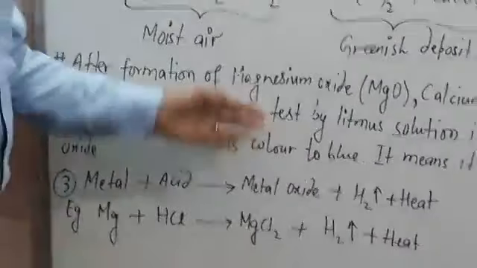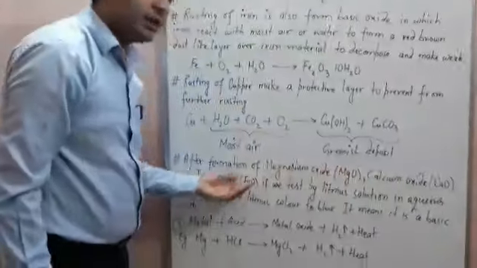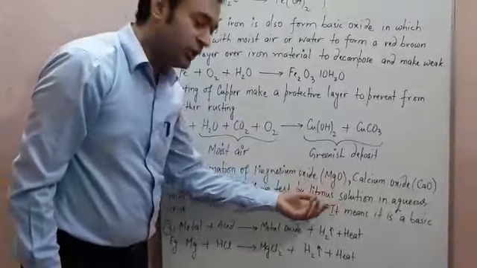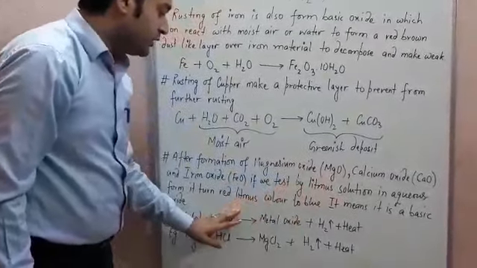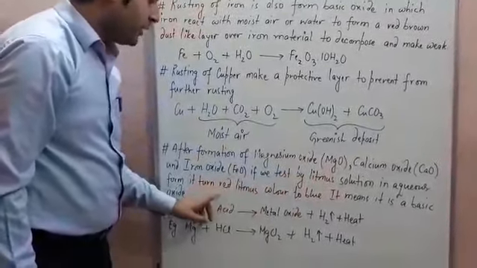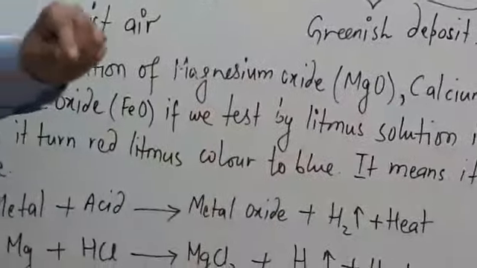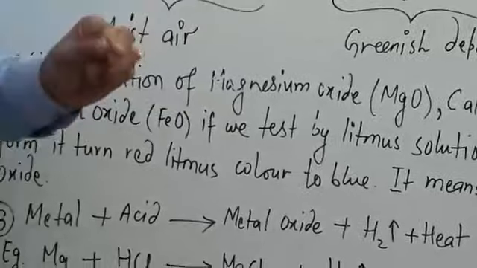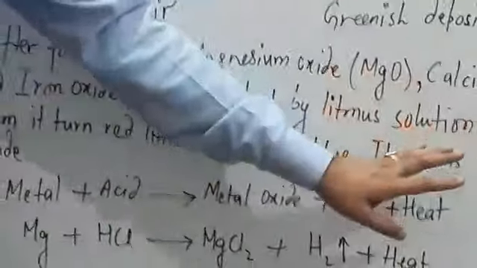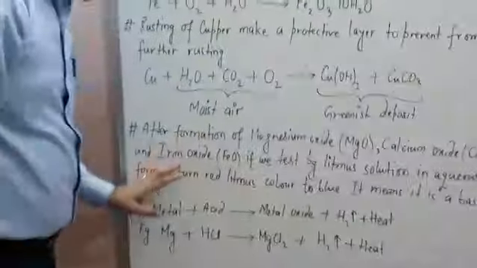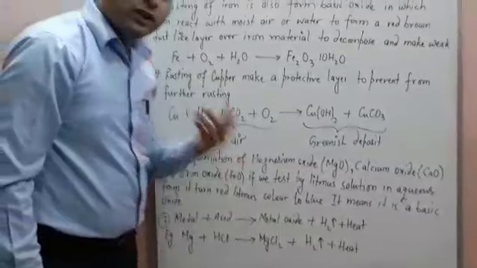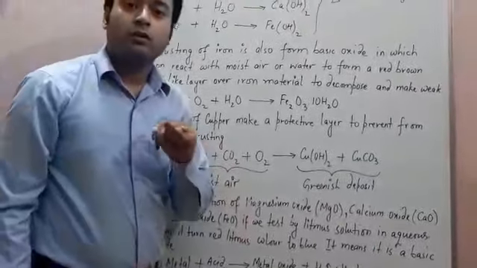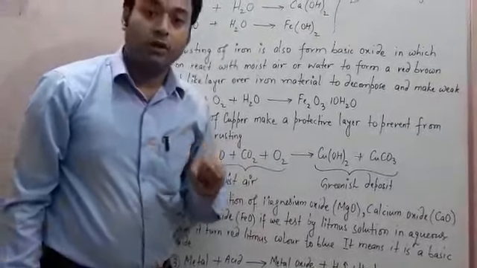Okay, when these types of oxides are tested with litmus paper or litmus solution, it converts the color from red to blue. It means this is a basic oxide. Also, note that all these oxides show their properties only in dissolved form with water.